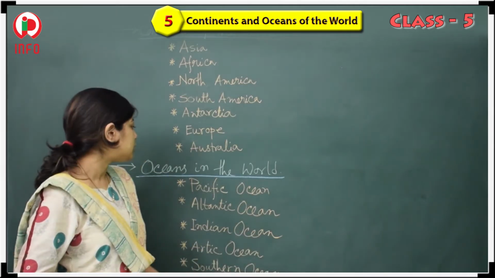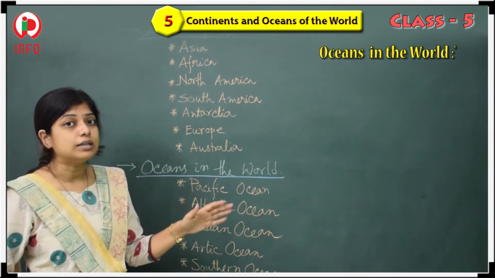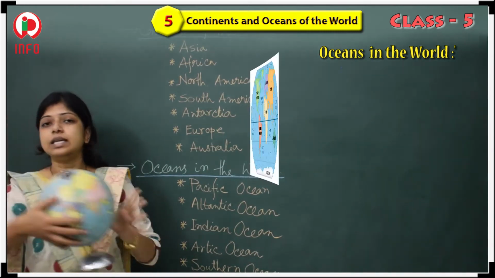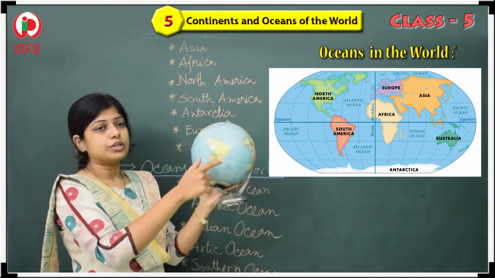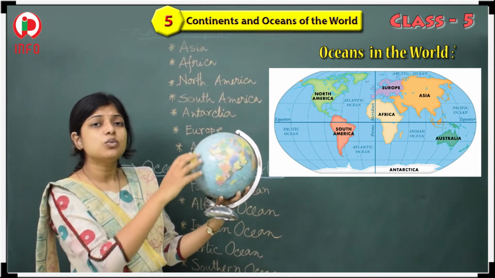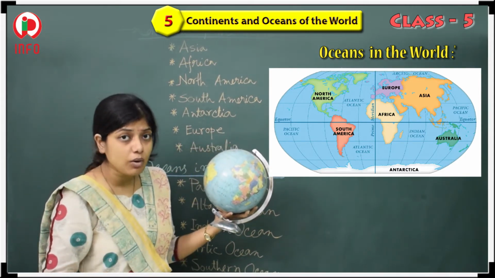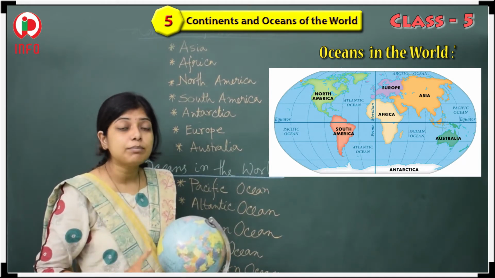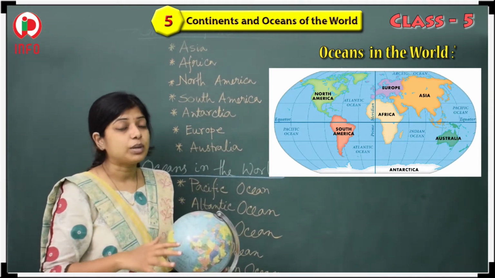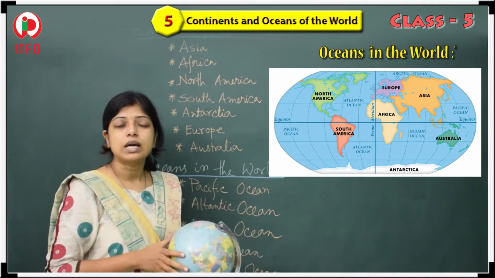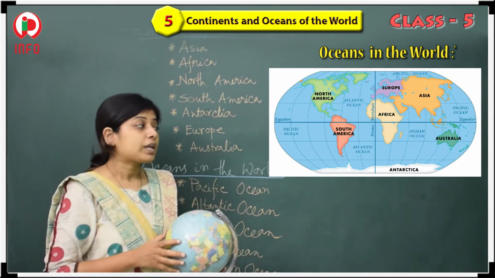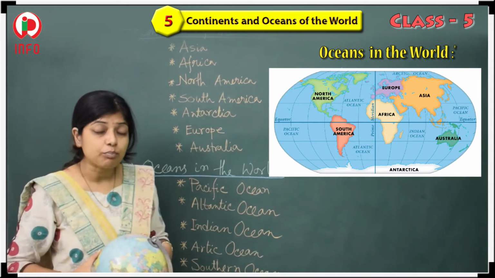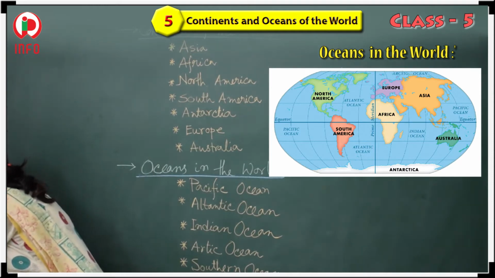We will talk about the oceans in the world. In our oceans, as I have already told you, see here the blue portions. These are the oceans, that means water. That is a huge amount of water, and in the beginning I told you that 70% of the earth's surface is covered with water. The water is divided into 5 oceans. Now see here, 5 oceans.